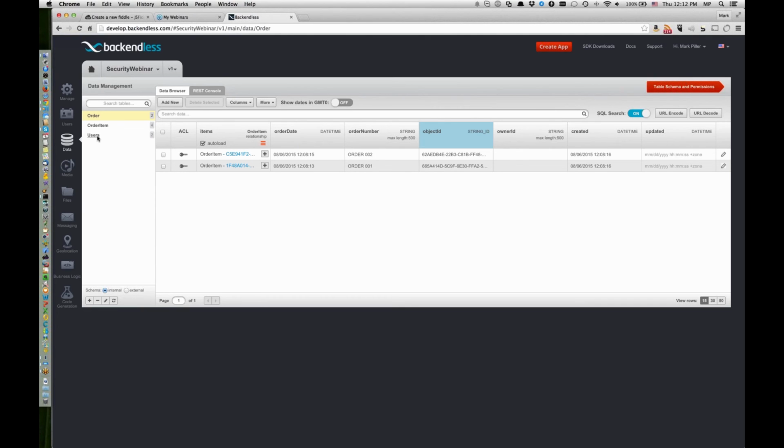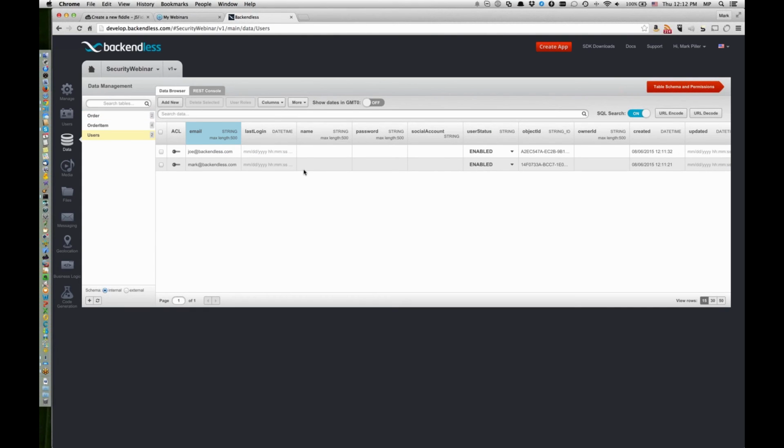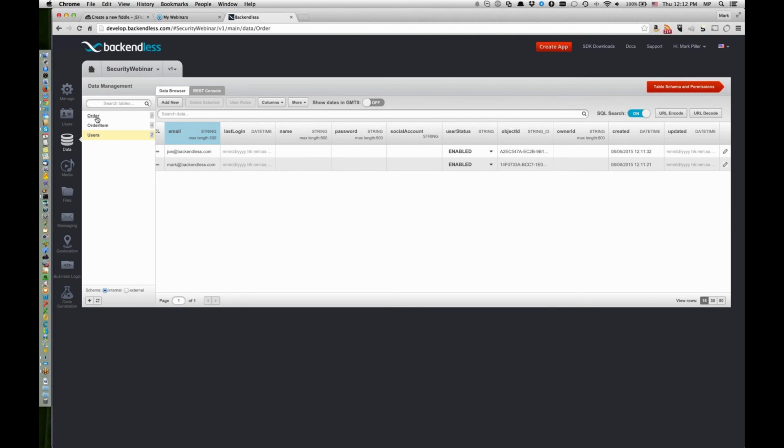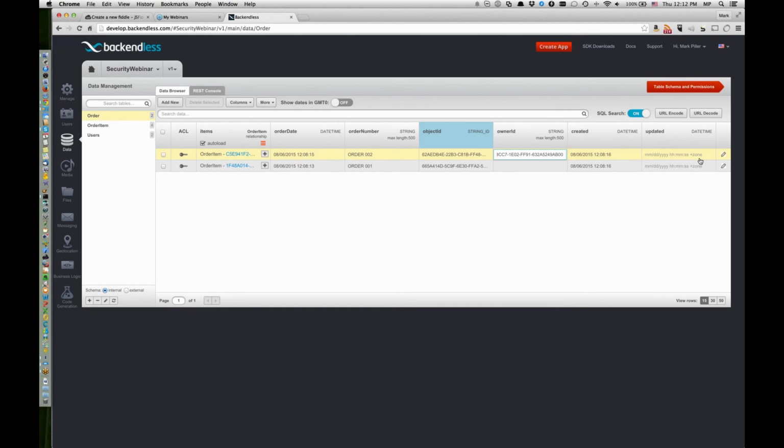So here what we can do is simulate it by hand, but there is also a way to do it programmatically. So here I'm going to take mark@backendless.com and copy the object ID of that user and go back to the order and place that object ID in here as the owner ID. I'm going to do it for both orders. All right. So now both of these orders belong to Mark, and Joe doesn't have access to these orders.